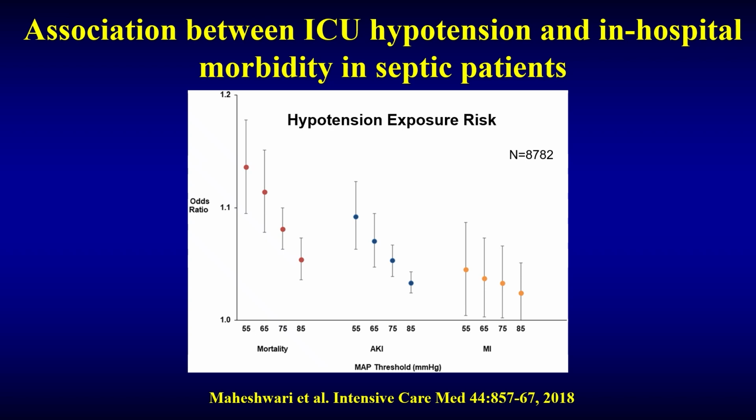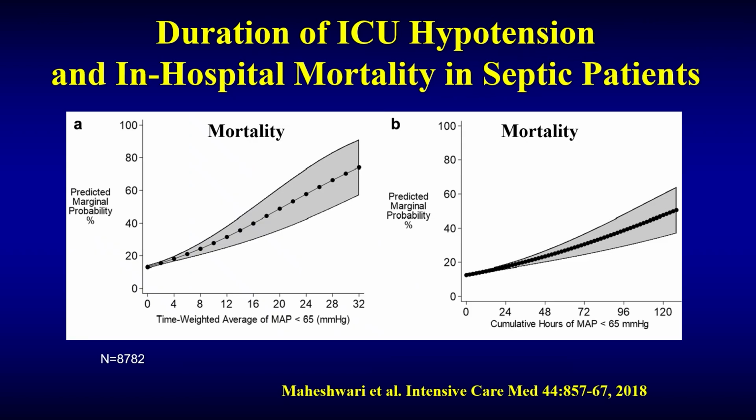Is there any magic threshold value of hypotension? No. In this large study of over 8,000 patients with septic shock, from the Cleveland Clinic database, you can see that the odds of mortality increase progressively as your mean arterial pressure falls from 85 to 75 to 55, and acute kidney injury, AKI, also goes up as well. There is no threshold value above which they are constant.